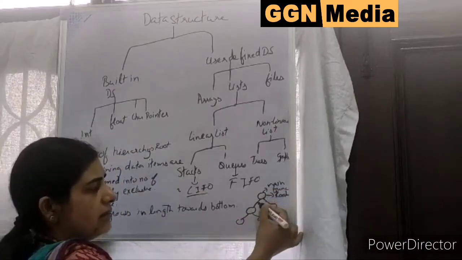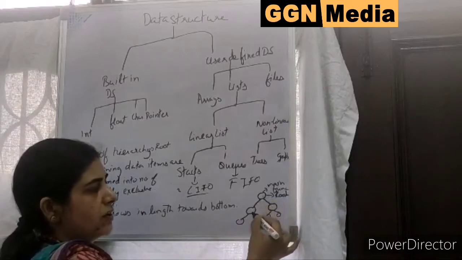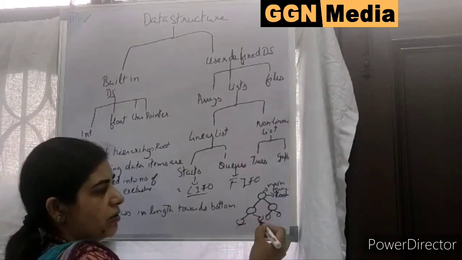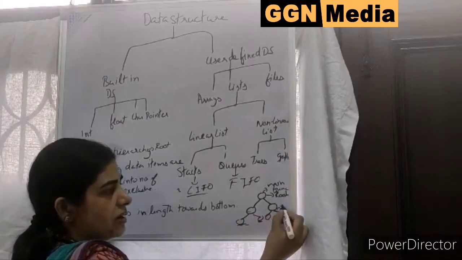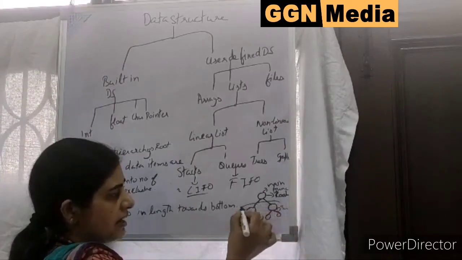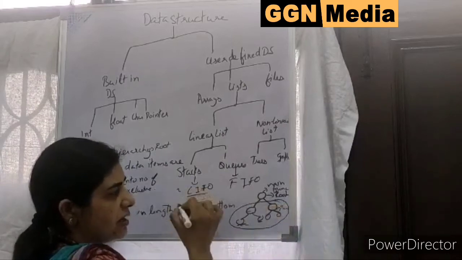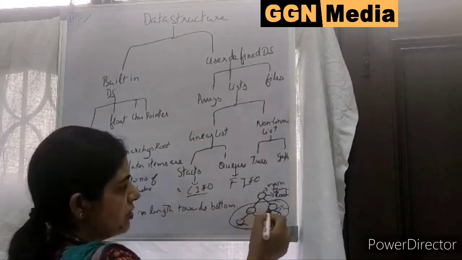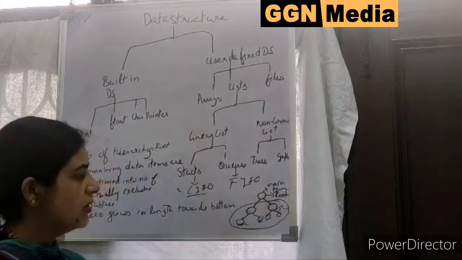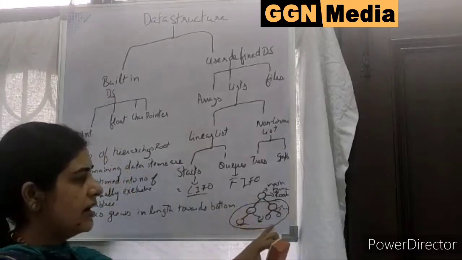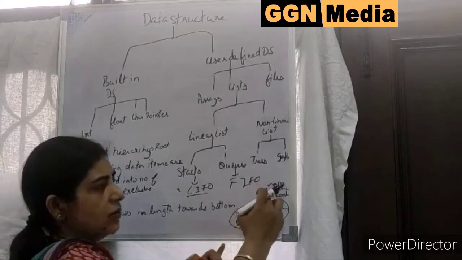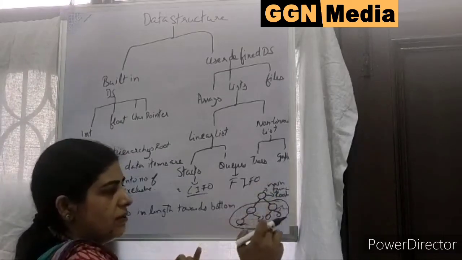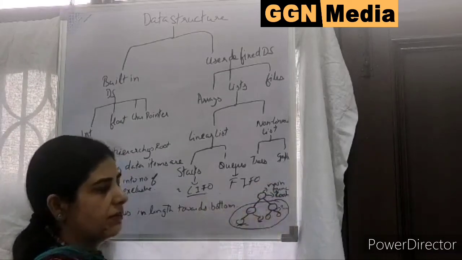Now any node which has its nodes and children also is called a tree. Now if these nodes have their own children, this is also called a subtree. The node having a child is called a tree. Now these nodes are under the root node, so this type of node we call a subtree.